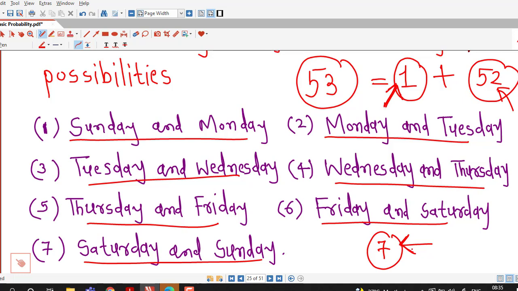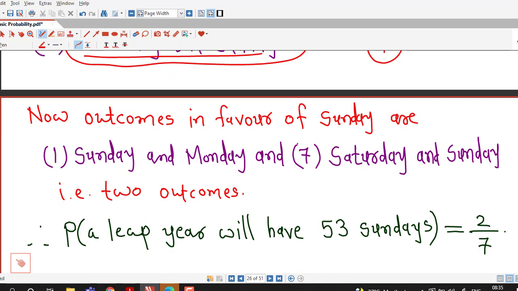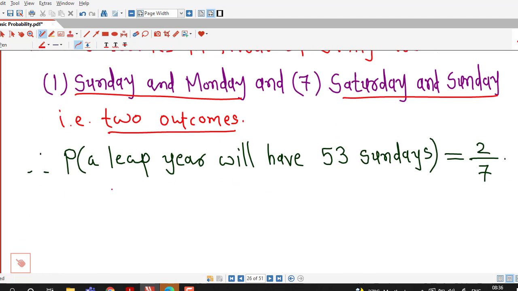Now out of these 7 possibilities we have to find the possibilities in favor of Sunday. We can see that the possibilities in favor of Sunday are the first one, Sunday and Monday, and Saturday and Sunday. So there are 2 outcomes in favor of Sunday, and the total number of outcomes is 7. So the probability that a leap year contains 53 Sundays is 2 by 7.